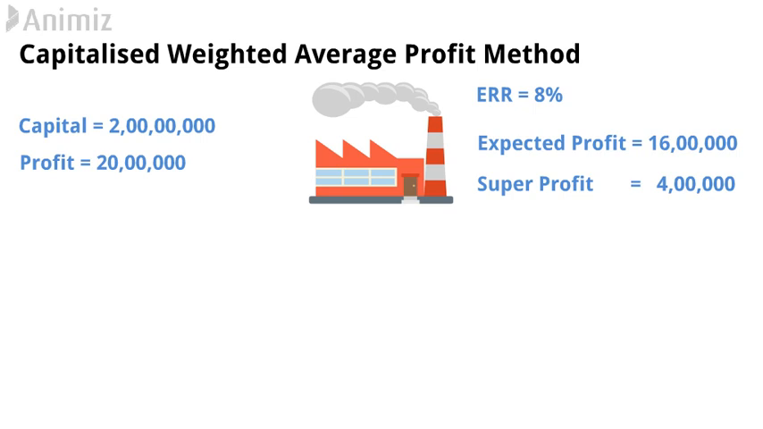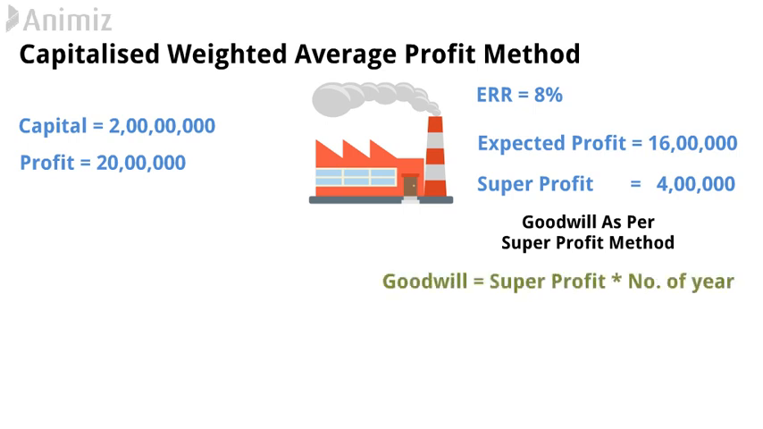Let's move further. If we calculate goodwill according to the super profit method, then the amount of goodwill will be super profit into number of years of purchase. Suppose we are purchasing goodwill for 4 years' profit, then 4 lakh into 4, which amounts to 16 lakh rupees.